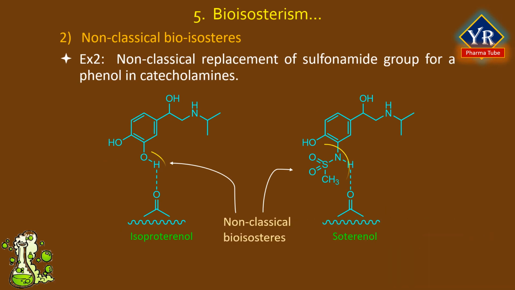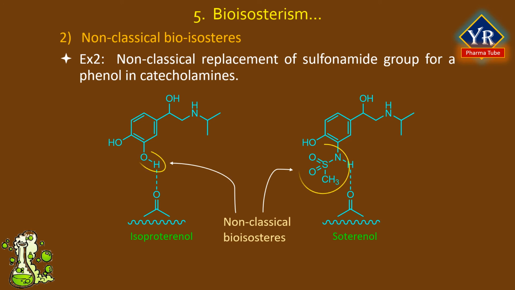Example 2. Non-classical replacement is that of a sulfonamide group for a phenol in catecholamines. Bioisosteric replacement of the meta-hydroxyl of isoproterenol with a sulfonamido group has similar hydrogen bonding capacity to a possible drug receptor. With this example, steric factors appear to have less influence on receptor binding than acidity and hydrogen bonding potential of the functional group on the aromatic ring.